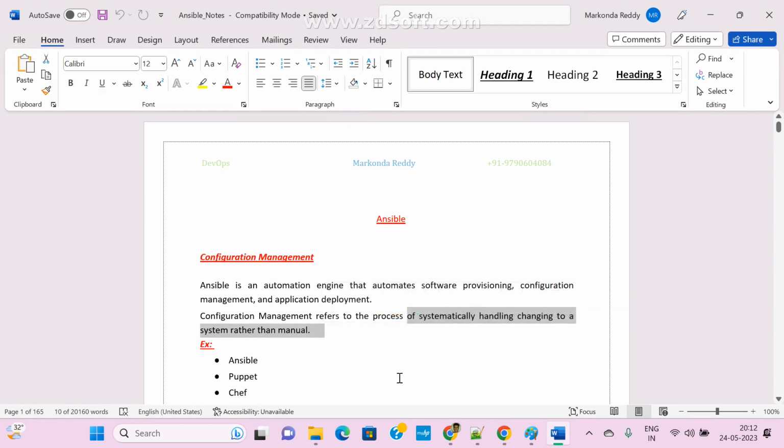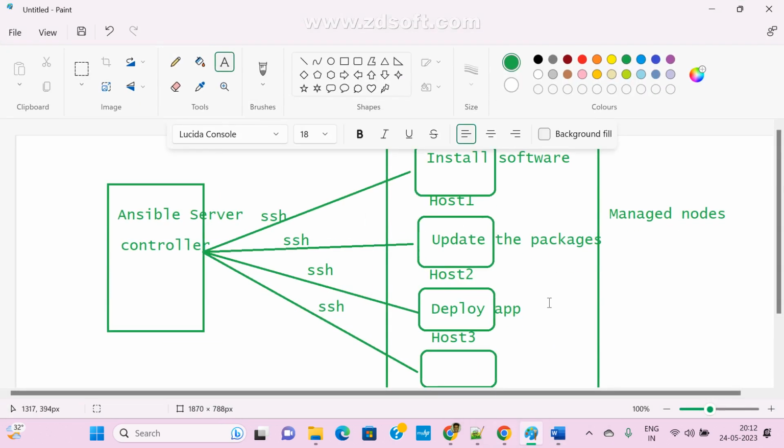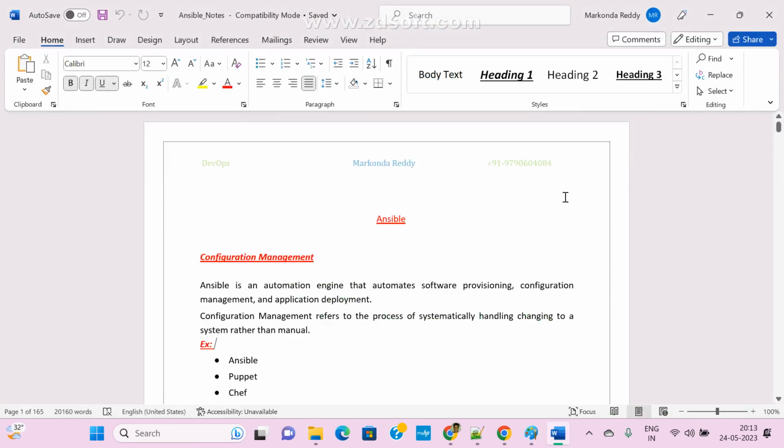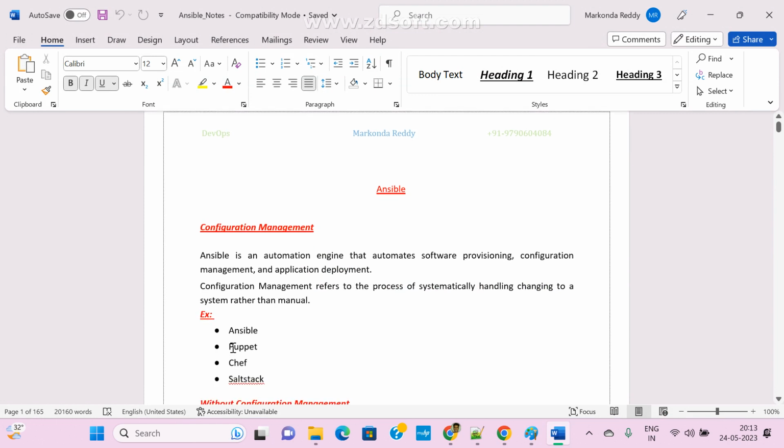Everything we can do manually, but then we need more manpower, and it will take a long time. To overcome this problem, we should go for a configuration management tool, whether Ansible, or Puppet, Chef, Salt. There are many tools available in the market.